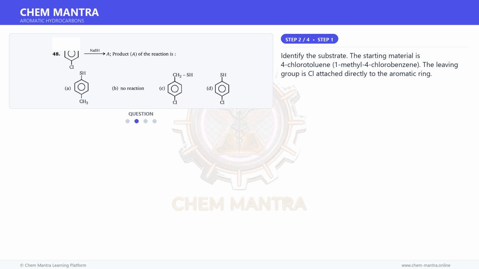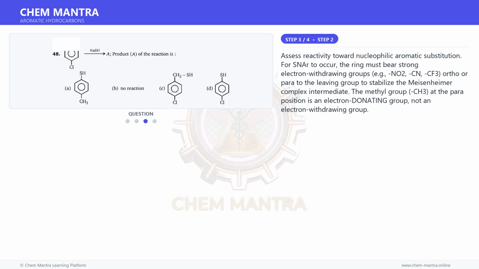Moving on to the next step. Identify the substrate. The starting material is 4-chlorotoluene, 1-methyl-4-chlorobenzene. The leaving group is Cl attached directly to the aromatic ring.